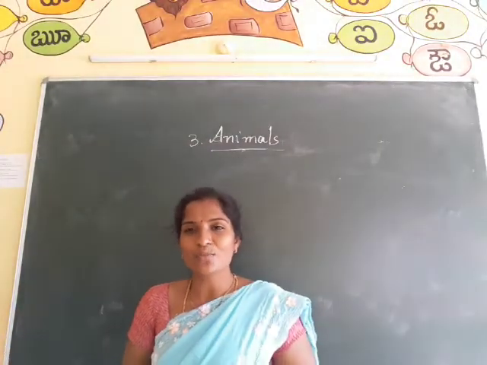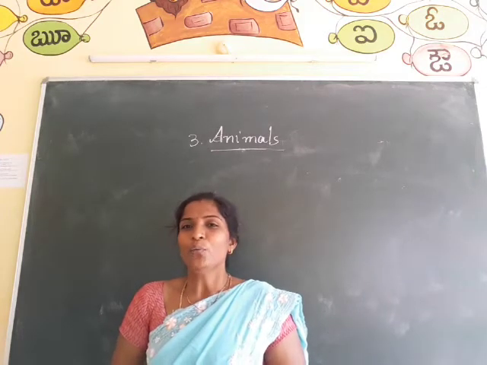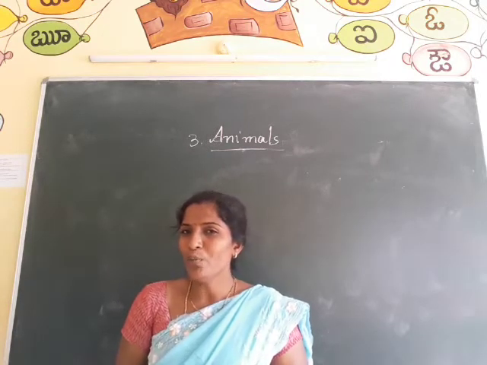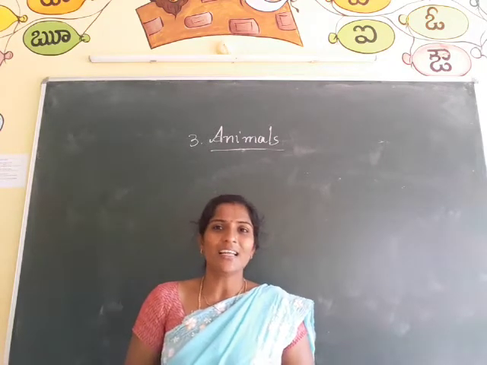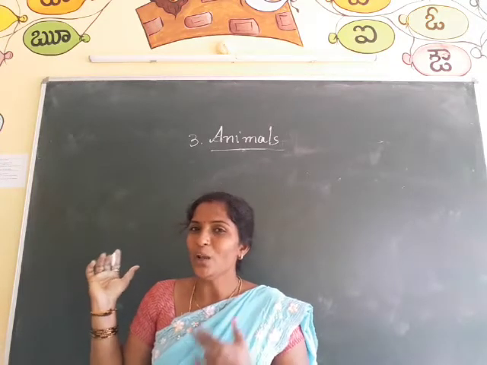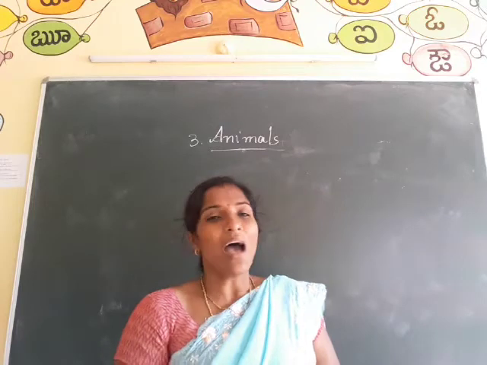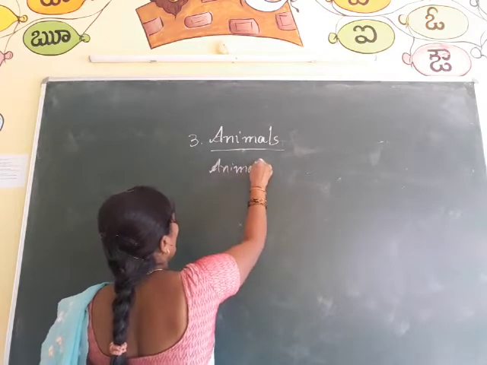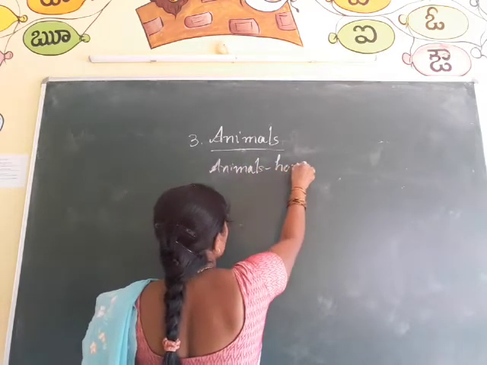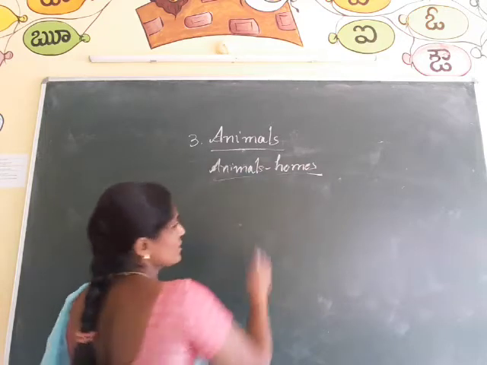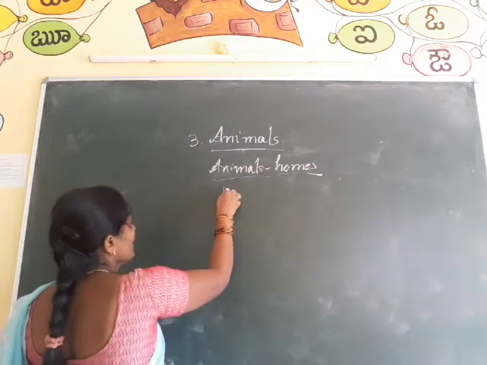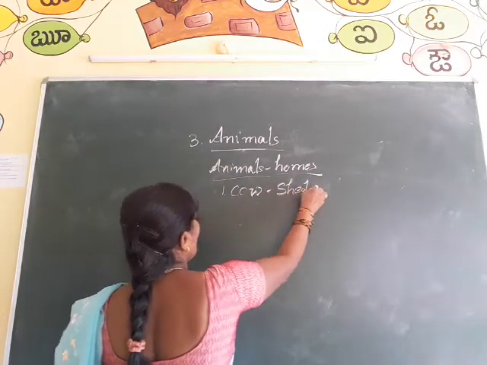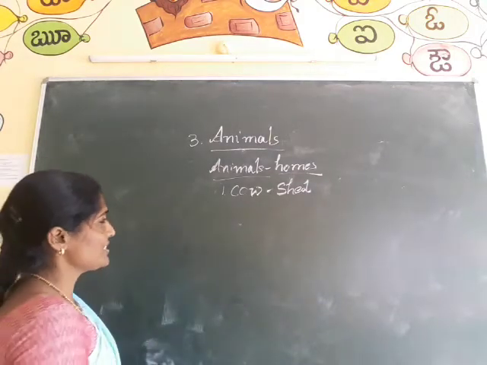And see, where can these animals live? For example, we are living in a home or house. Humans can live in a home or house. Like that, some of the animals also can make their homes. So let us know animals and their homes. Some different names are also there. For example, first one: cow lives in a shed. What is the home of the cow? Shed.